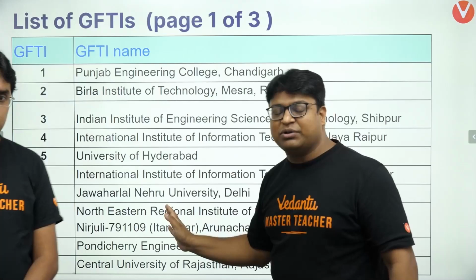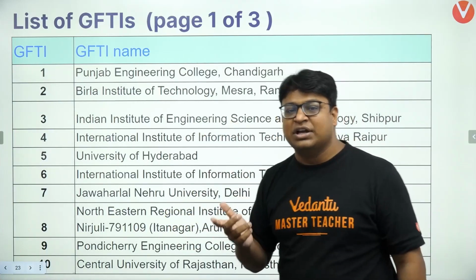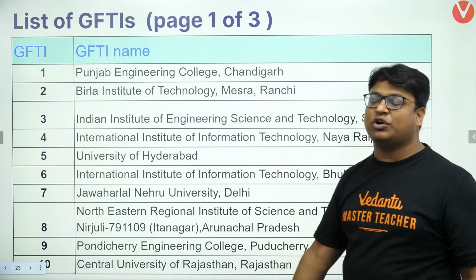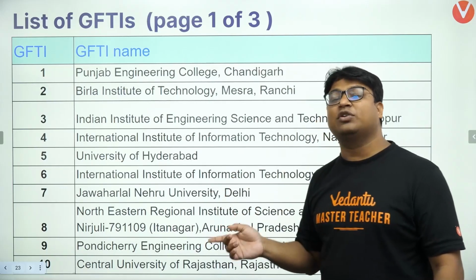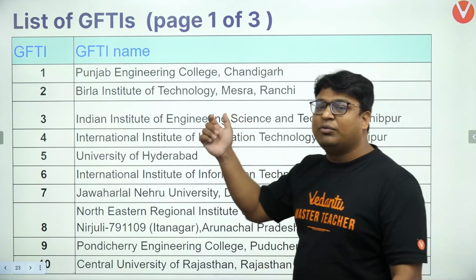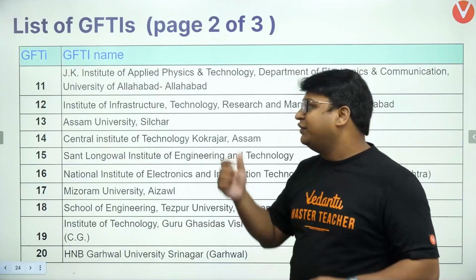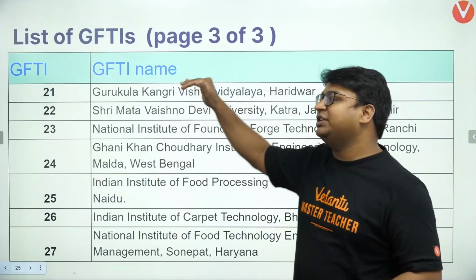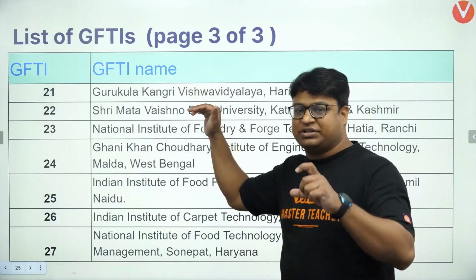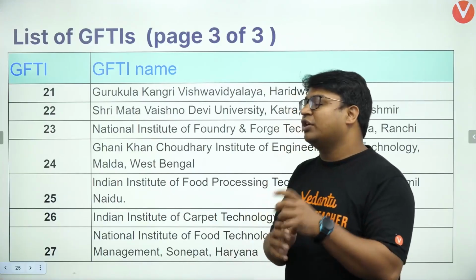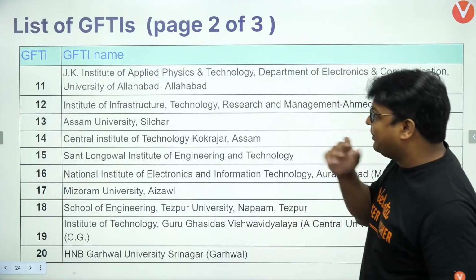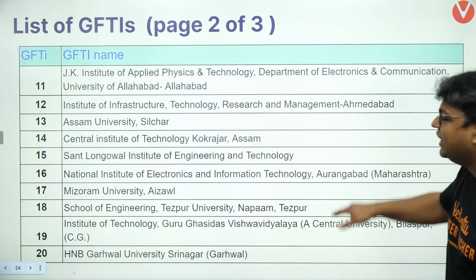So for these particular GFTIs, instead of going for tiers, we are going for actual positions of these colleges on the basis of the closing ranks. Alright, now what was the mechanism we chose for these colleges? Whichever branch was present in these colleges, whichever branch closed first, we opted for the closing rank of that branch. Okay, so based on that we have arranged the list.